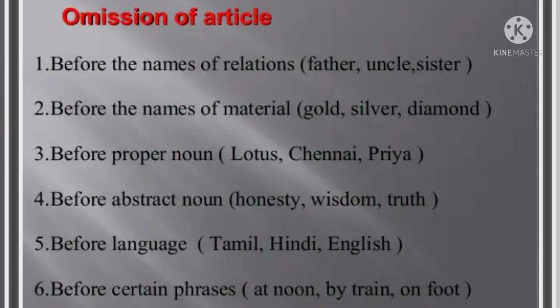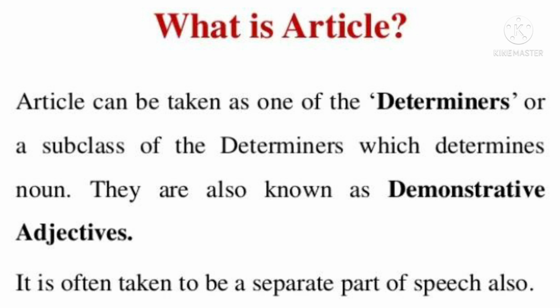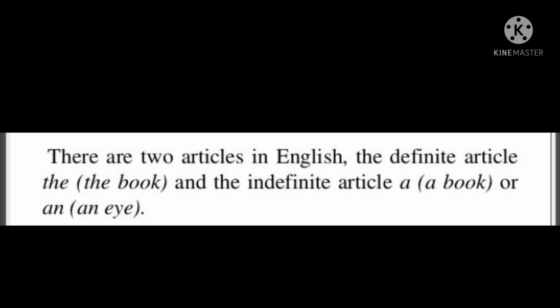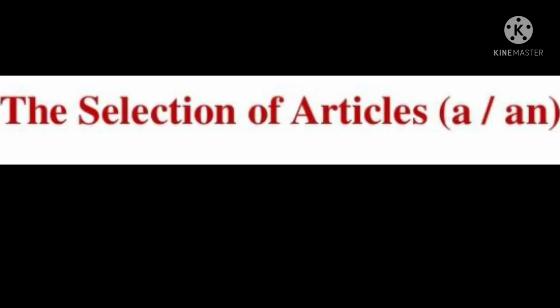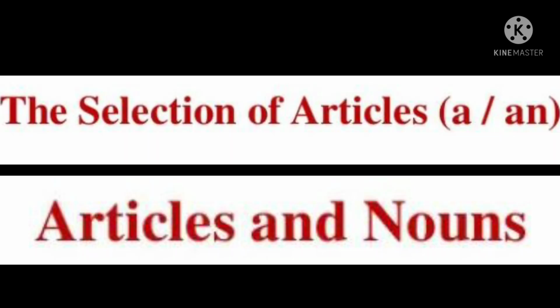Understood? And again, if we recap, what is an article? It's a part and parcel of determiners, or else we can say it is one subclass. It is often taken to be a separate part of speech also, also called demonstrative adjectives. And here there are two articles in English, we have discussed: definite and indefinite. I am giving you some rules and regulations here, the selection of articles, how they come.